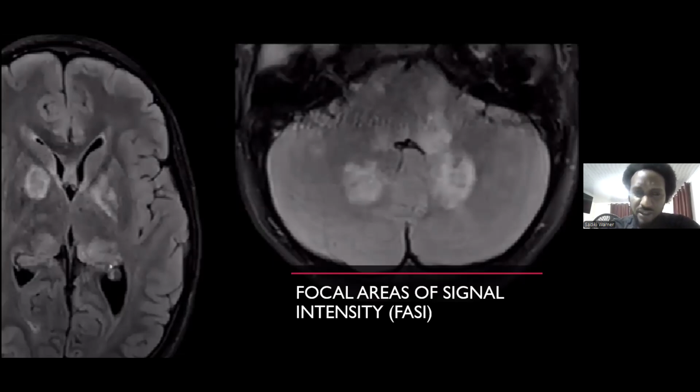If we see an increase in the size of them over the age of 10, we should consider another differential diagnosis, some form of neoplasm. And usually after the second decade of life, there is a reduction in the size and the number of these signal intensities that we see.